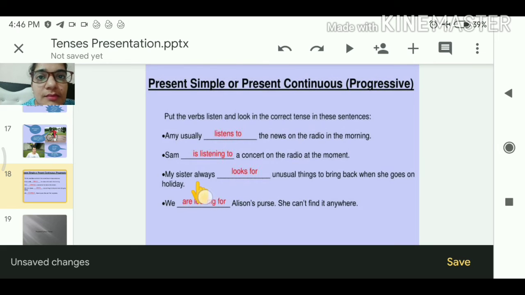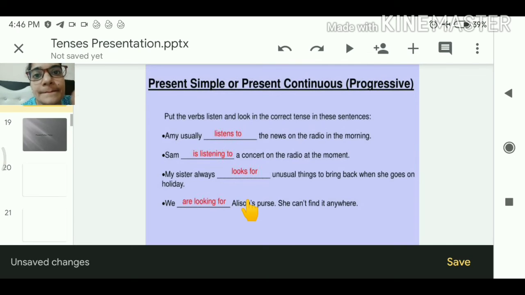My sister always looks for. Here the time signal is there, always, right? So looks for. One more hint is there: we are putting s along with it. It becomes present simple. So my sister always looks for unusual things to bring back when she goes on holiday. We are looking for Allison's purse. She can't find it anywhere. So are looking for, it means we are using helping verb plus verb first form plus ing.